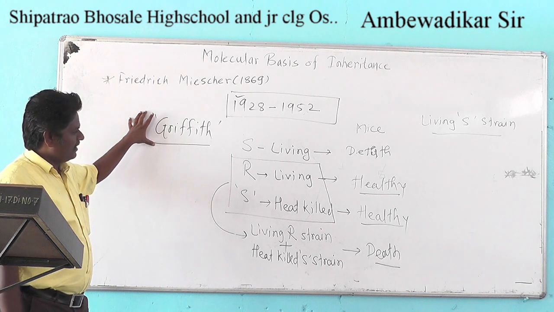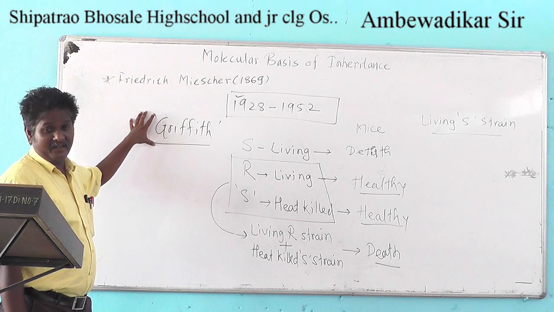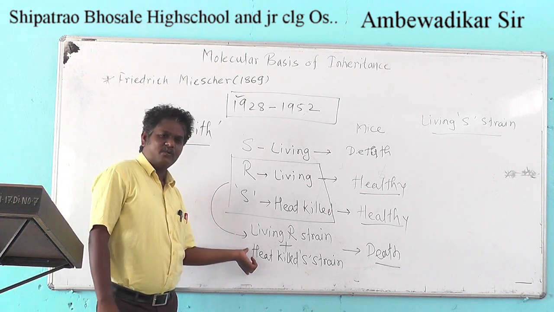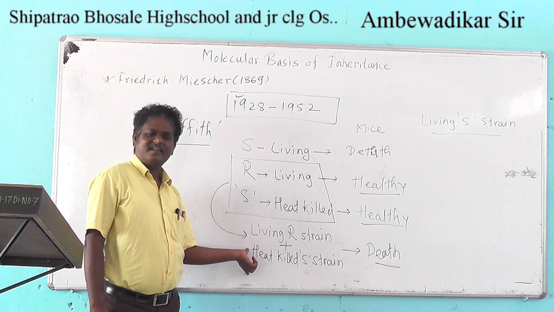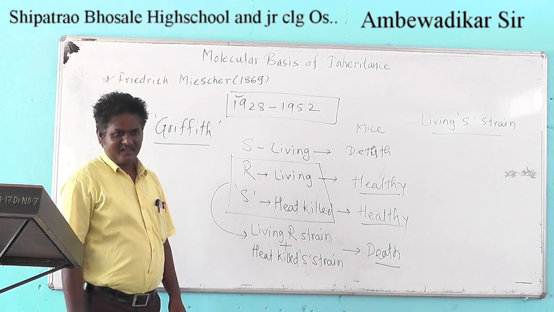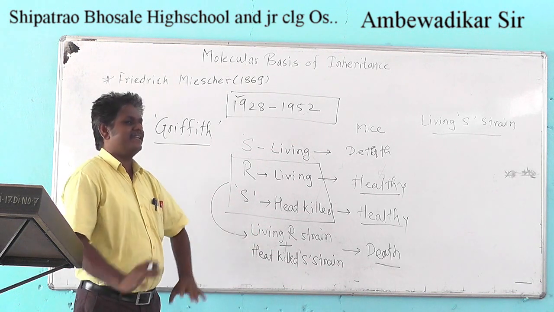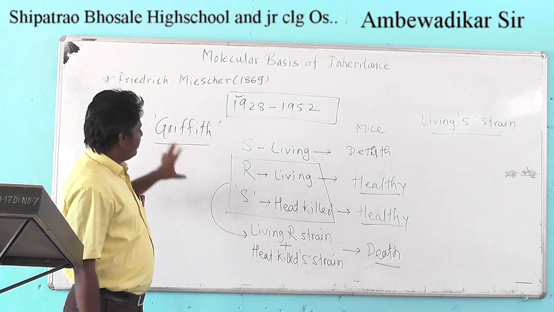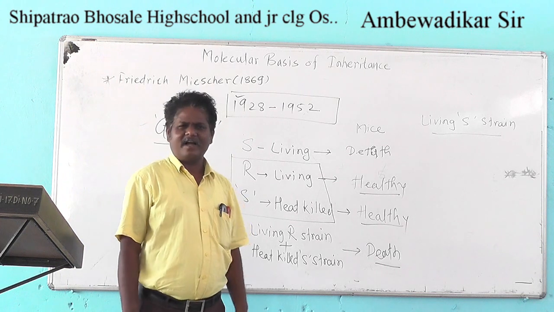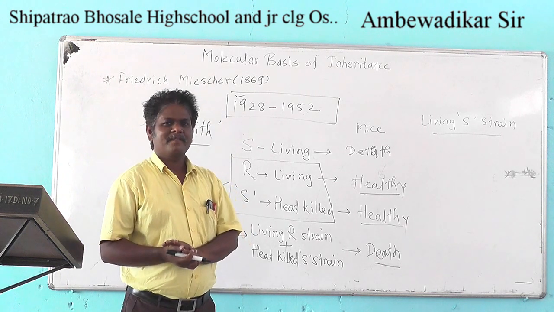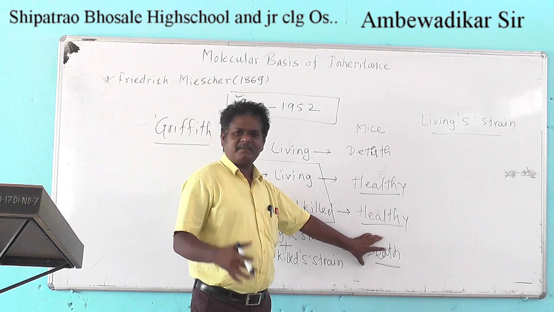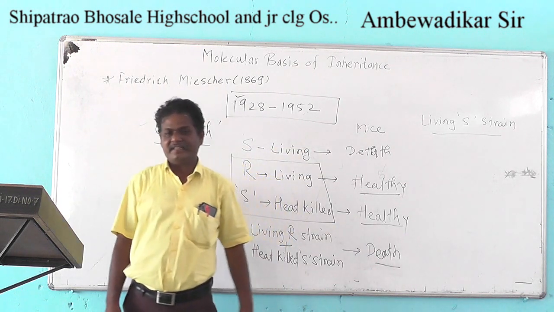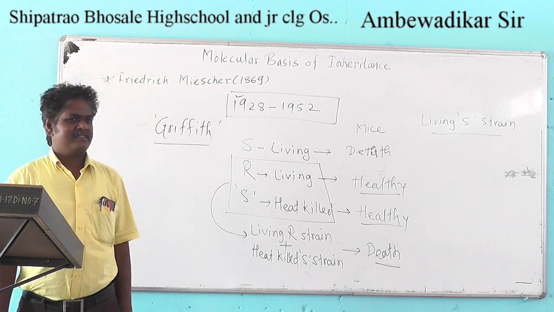Actually, we had included the heat killed S strain and living R strain. There was no living S strain in that injection. Still, Griffith got the living S strain. How is it possible? After the death of that mice, the body was studied thoroughly, and it was found that living S strain was present in that mice.